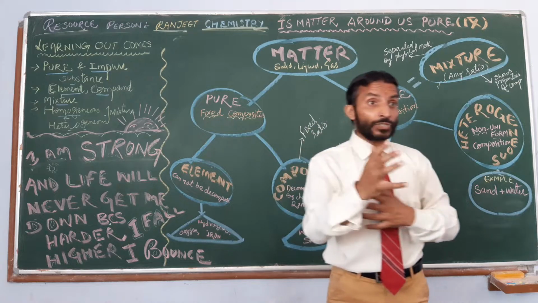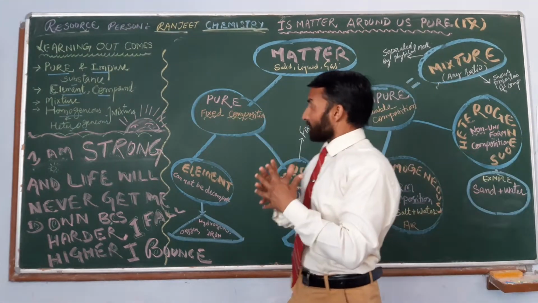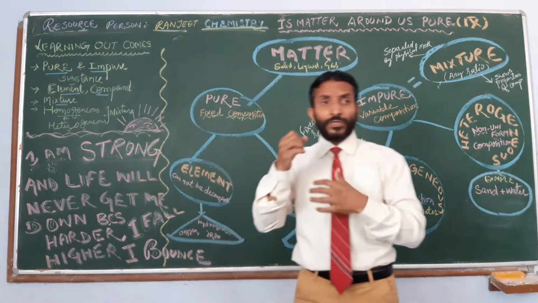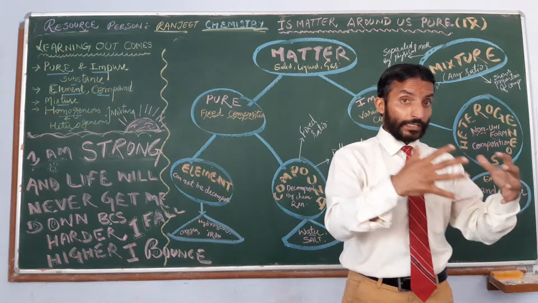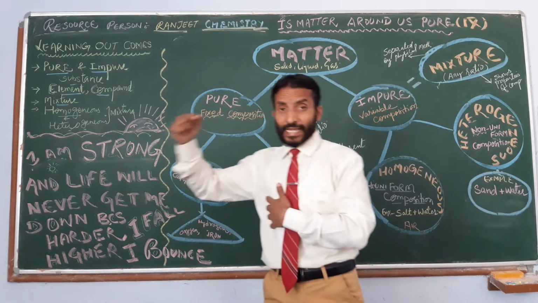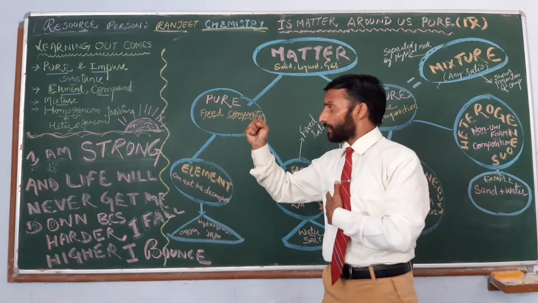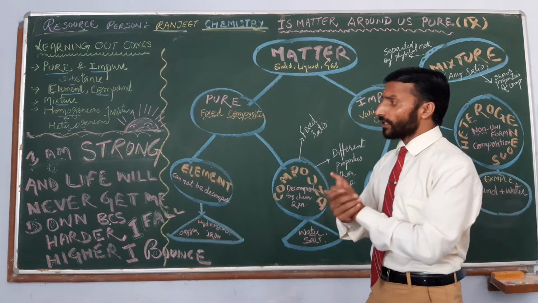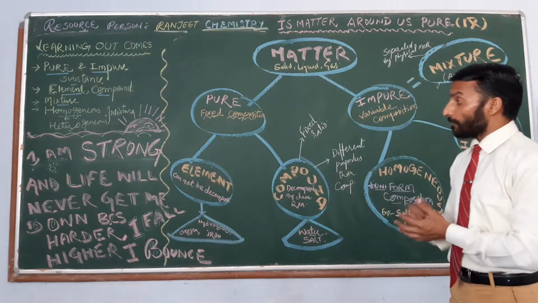It is a mixture, an impure substance. So a pure substance generally has a fixed composition. Composition is fixed, right? It does not vary or change with place, time and situation. It remains fixed. It is further classified into two types: elements and compounds.